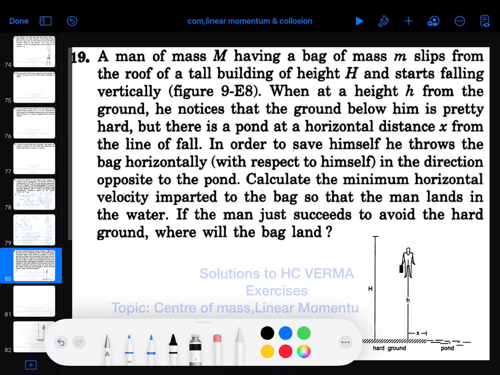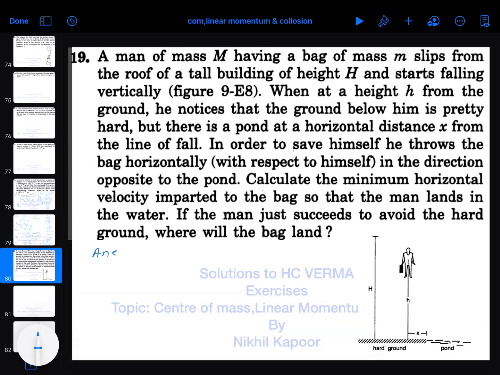We are on the 19th question from the exercise of center of mass. What is said in this example: a man of mass capital M, so this is the man and its mass is capital M, having a bag of mass small m, slips from the roof of a tall building from height H. So the person has slipped from this particular level and starts falling vertically.